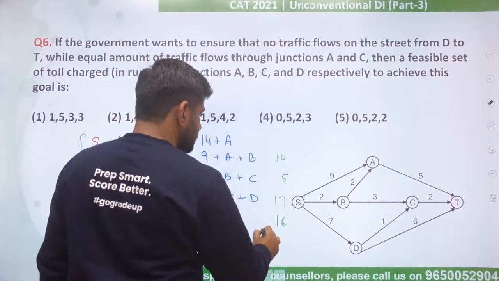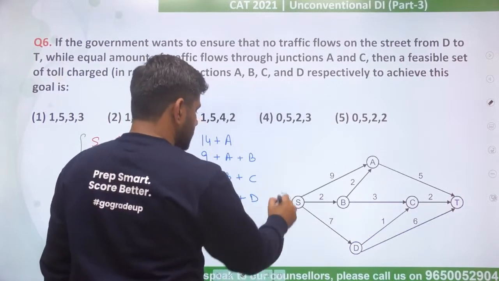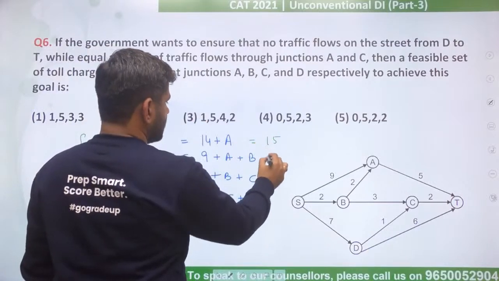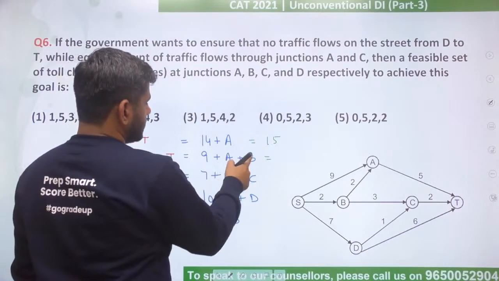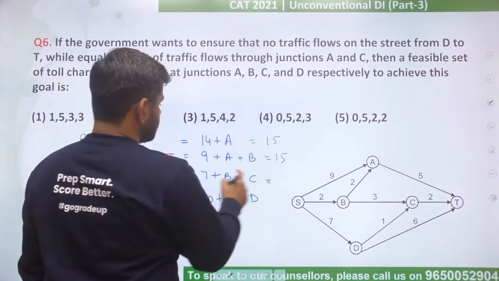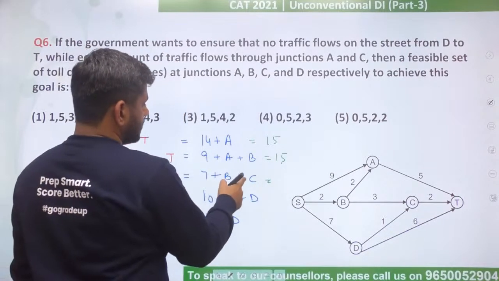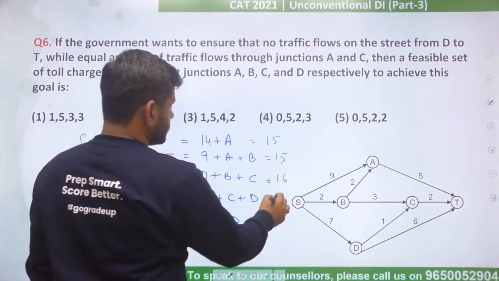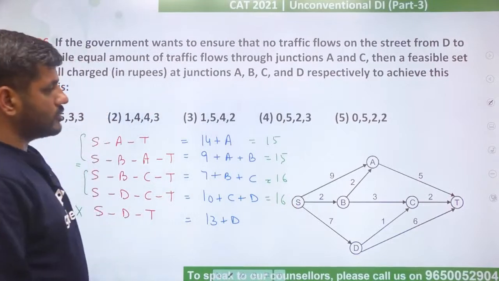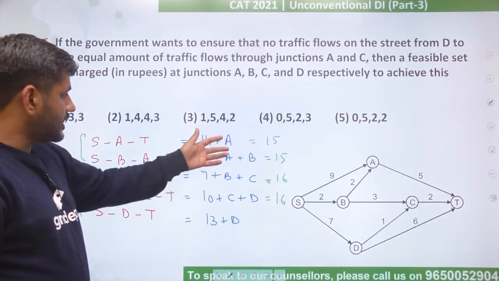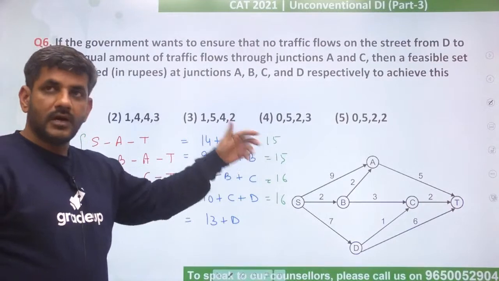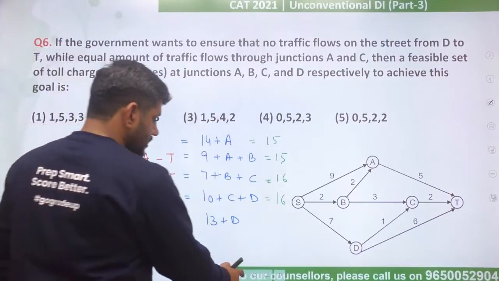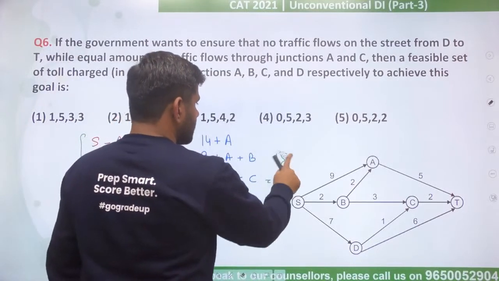Let's forget this. आगे बढ़ते हैं. थर्ड ऑप्शन पे आता हूं मैं. थर्ड ऑप्शन 1 5 4 2. 14 plus 1 is 15, 9 plus 1 is 10, plus 5 is 15, 7 plus 5 is 12, plus 4 is 16, 10 plus C, 14 plus 2 is 16. This also is not going to satisfy, because obviously again all the people will go via these two paths and both the paths are talking about A. So this also is not correct. इसको भी भूल गए. नेक्स्ट पे आते हैं.